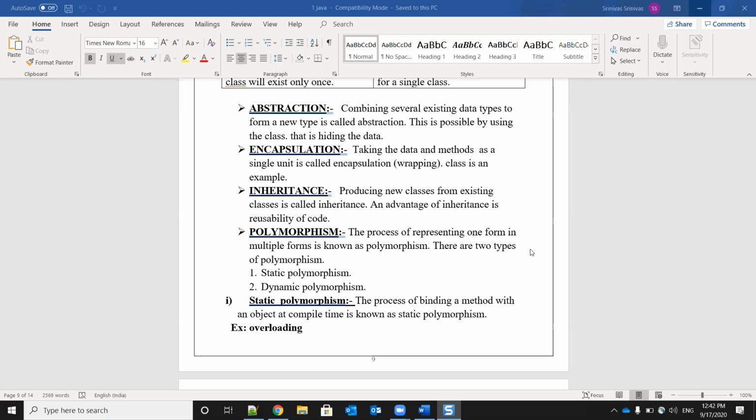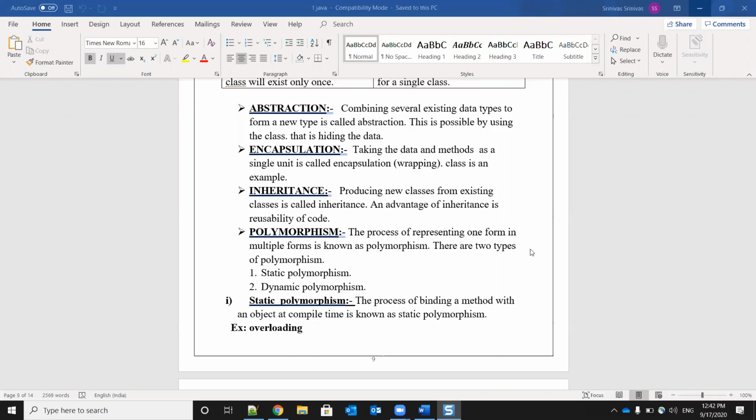In static polymorphism, the process of binding a method with its data, its object, happens at compile time.